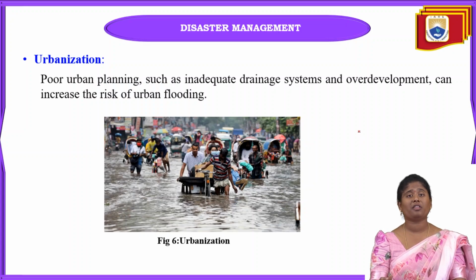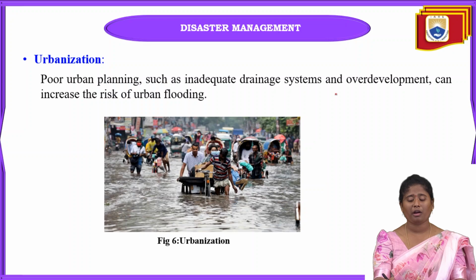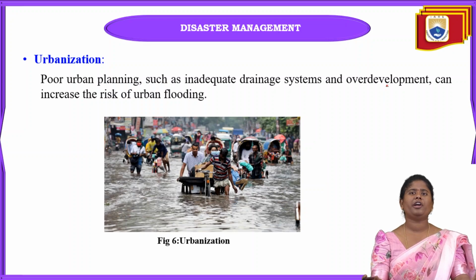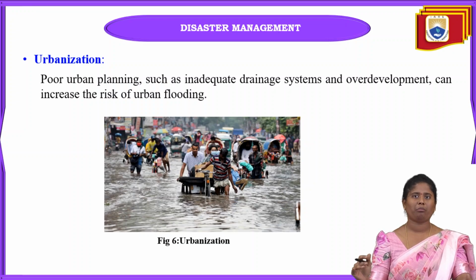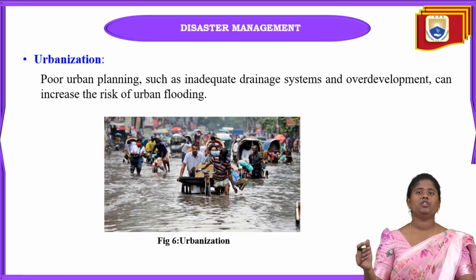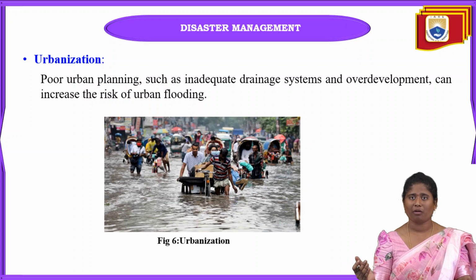And what are the best examples of this? Urbanization, flooding or inadequate drainage systems, and also overdevelopment. We already know that in some areas, G+50 or G+40 buildings are being constructed nowadays. If we are going to construct that many buildings, we have to provide proper water facilities for them.